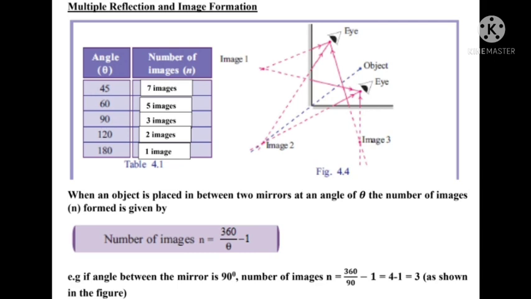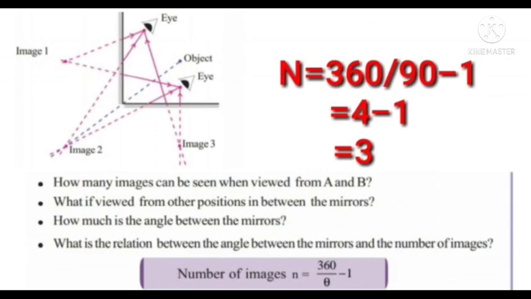Theta is the angle, N is the number of images. When the angle is 45 degrees, the number of images is 7. Angle 60, 5 images. Angle 90, 3 images. Angle 120, 2 images. Angle 180, 1 image. Study it. Here the same picture is given. It is the multiple reflection image formation.